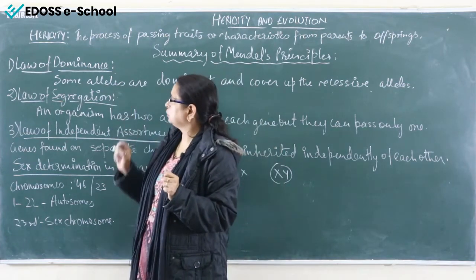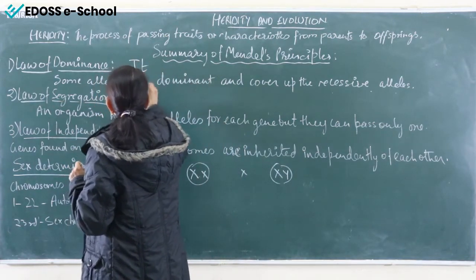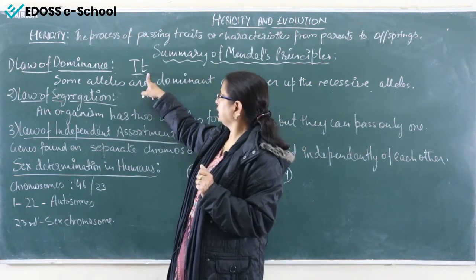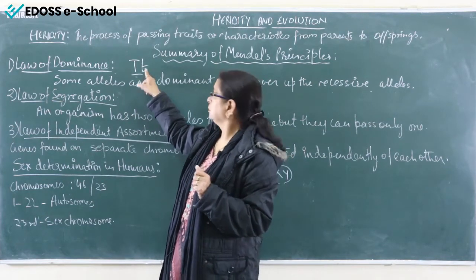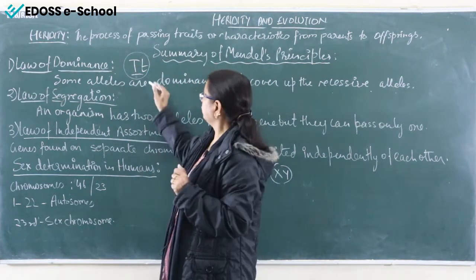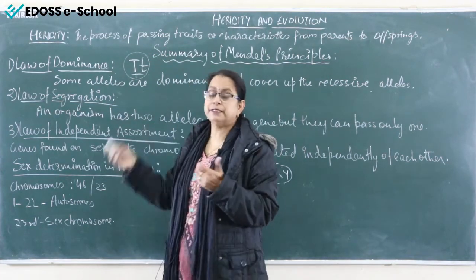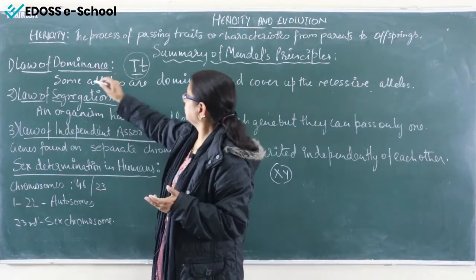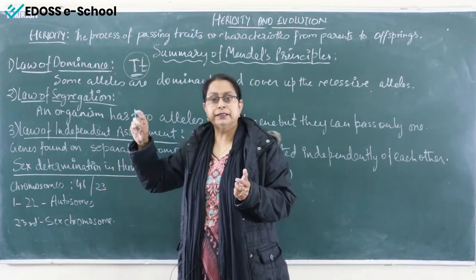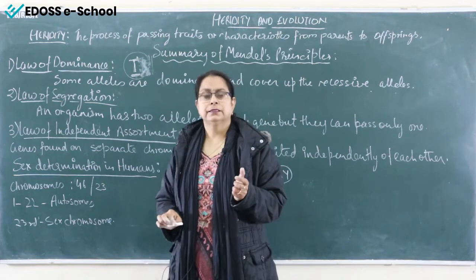This is all about the law of dominance, right? For example, capital T and small t: this is the trait for tallness, and this is the trait for dwarfness, of the gene that expresses the height of the plant. So if capital T is present, small t is never able to express itself. So that means it shows the law of dominance. Wherever the capital letter is present, the dominant trait is present, it always hides the recessive one.